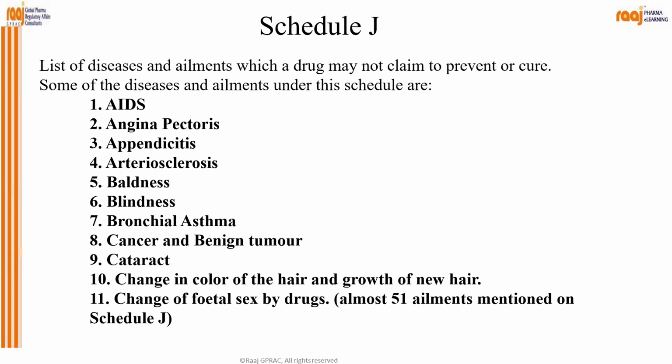Okay, the patient's life can be increased, but you cannot guarantee or assure that it is 100% curable. So for such diseases, these are the list which a drug may not claim to prevent or cure.